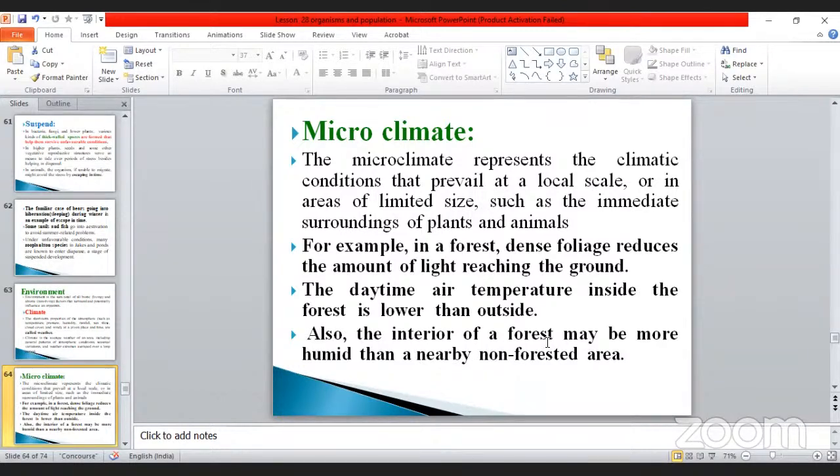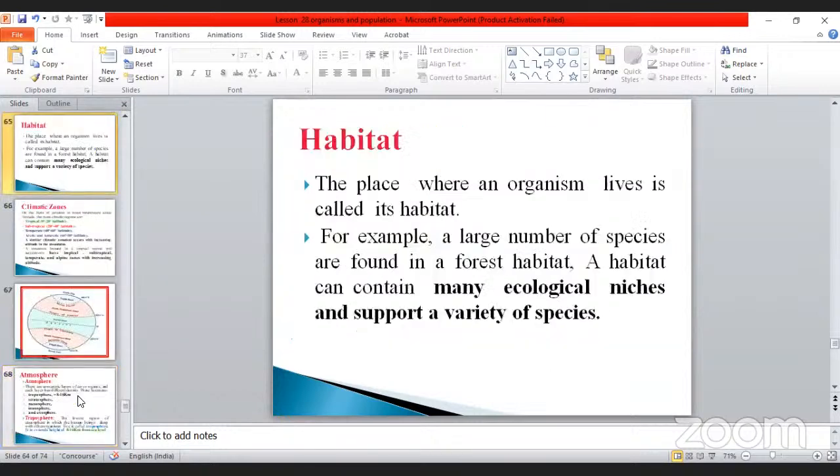Also, the interior of the forest may be more humid than the nearby non-forest area, because in open areas the air flows and carries the moisture from one place to another. That's why it's dry in nature. Okay, what is the next one?